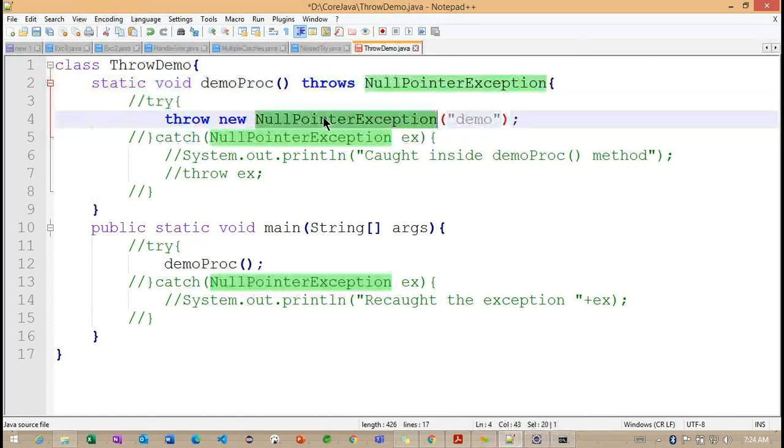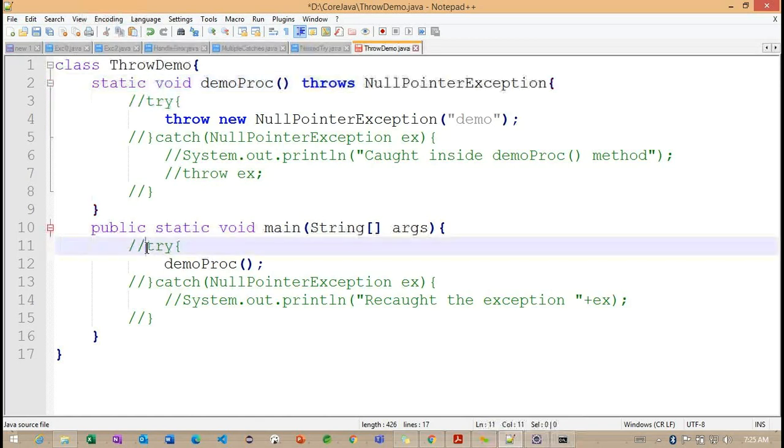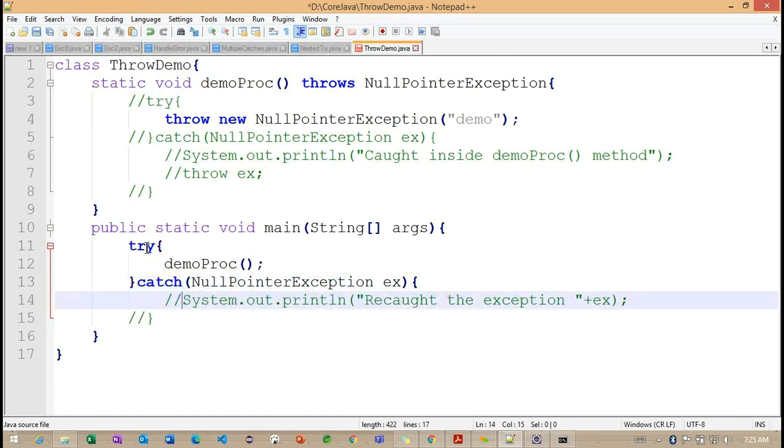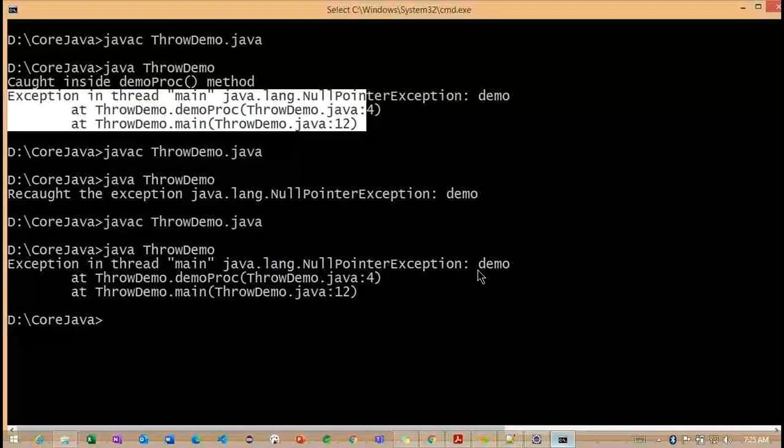What happens internally? We throw the exception here, and this method rethrows it because the method is not handling the exception. If it is not handled here, we need to work with throws. Again, it checks whether any nearest catch block is available. If it is available, it will handle the appropriate exception. Now you can observe.